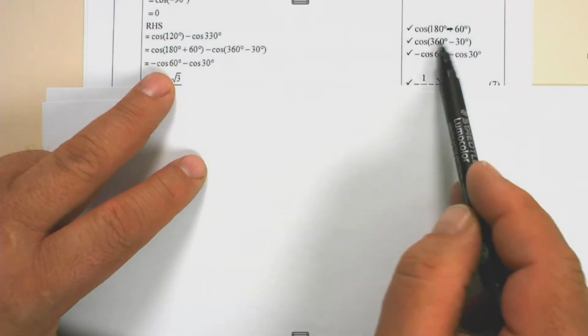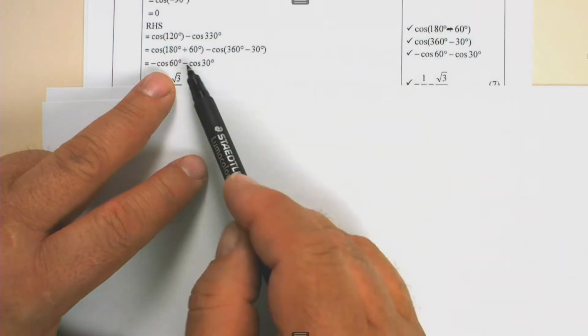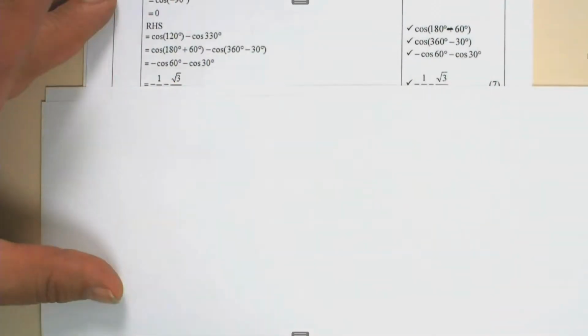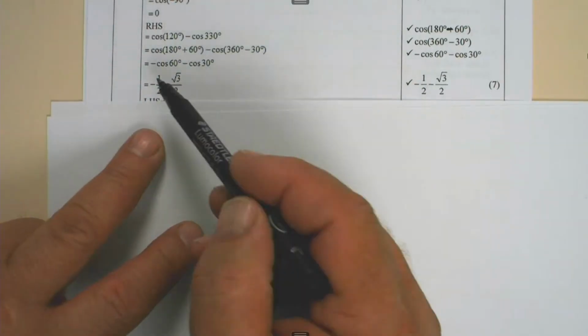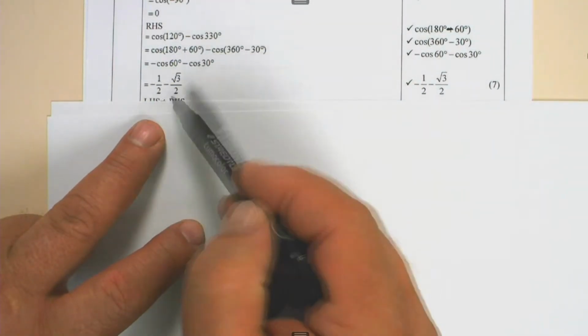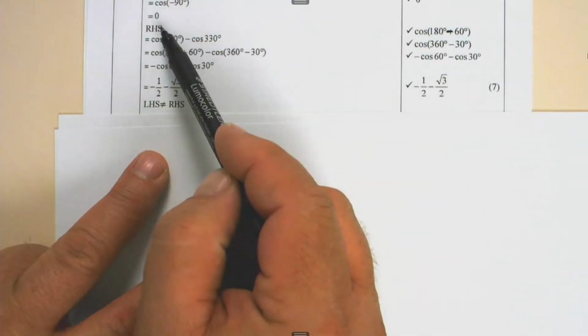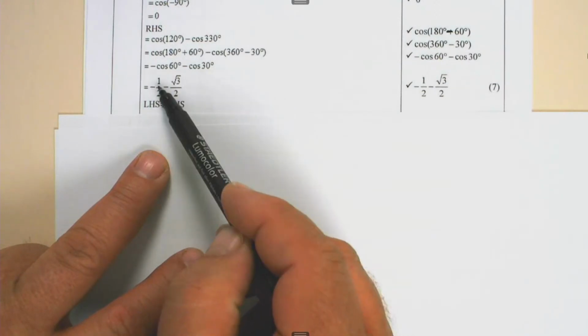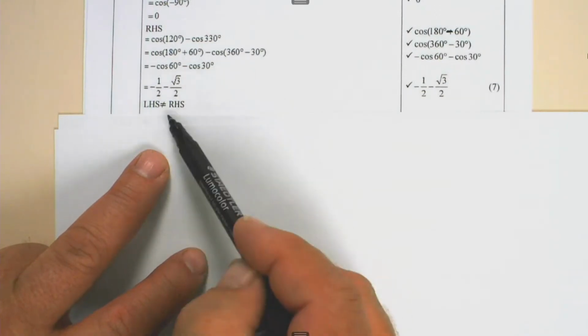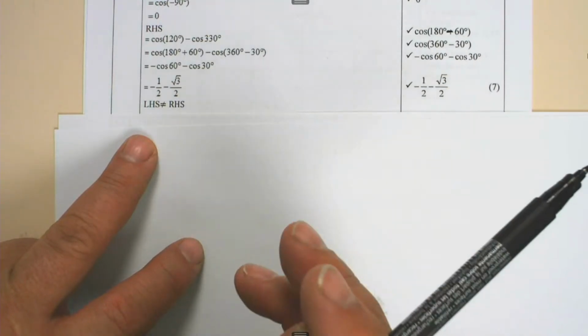And this is the fourth quadrant cos is positive, positive cos of 30. So it is minus cos 30. And if you then use your special angles, negative cos 60 is negative a half, negative cos 30 is negative root 3 over 2. And because the left-hand side is 0 and the right-hand side is negative a half, negative root 3 over 2, the left-hand side is not equal to the right-hand side, and that is what we need to show.